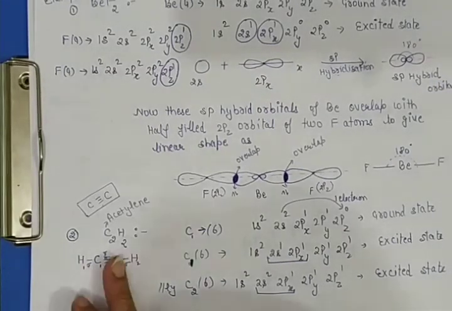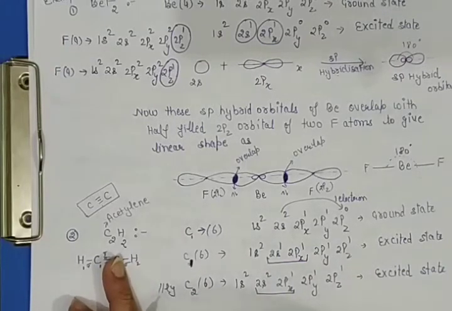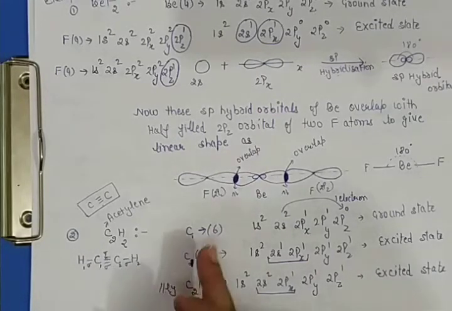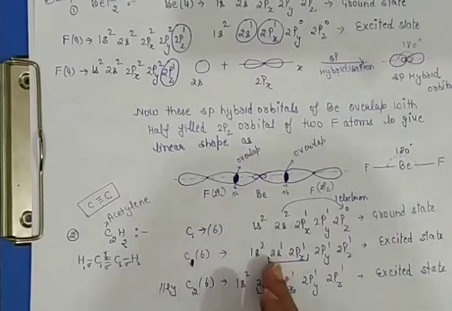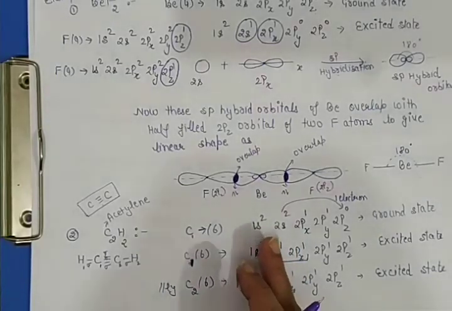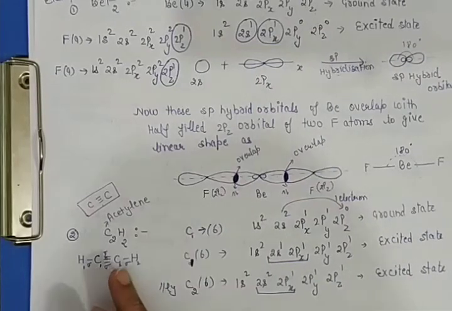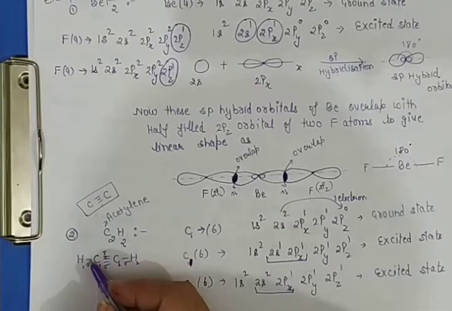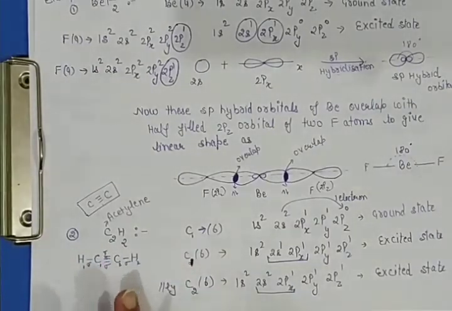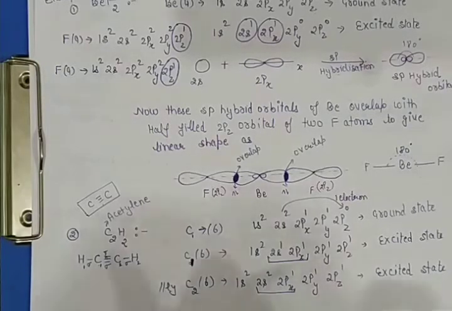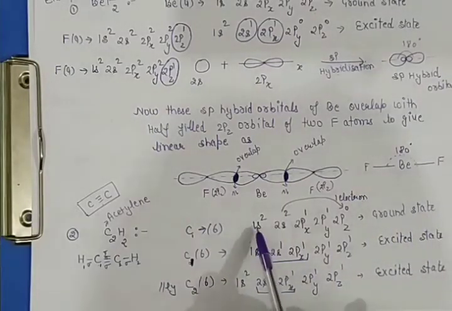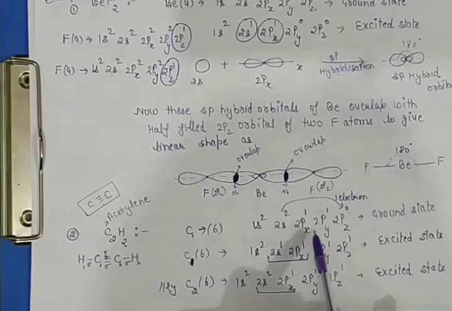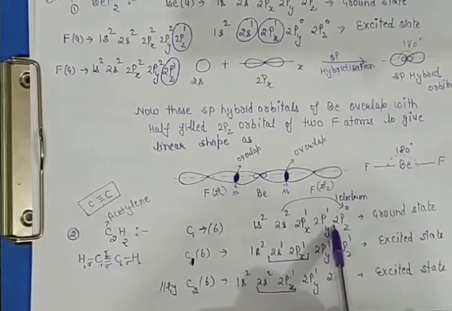Now let us start. First of all, divide this compound into 2 equal parts, that is CH and CH. Here we assume that these are the 2 carbons, C1 and C2. Write their electronic configuration first. Now carbon in this compound forms 4 bonds, 1 2 3 4. The second carbon also forms 4 bonds, 1 2 3 4. So we must have 4 half-filled atomic orbitals, which is not the case in its ground state, as its electronic configuration is 1s2, 2s2, 2px1, 2py1 and 2pz0. Here it only has 2 half-filled atomic orbitals.